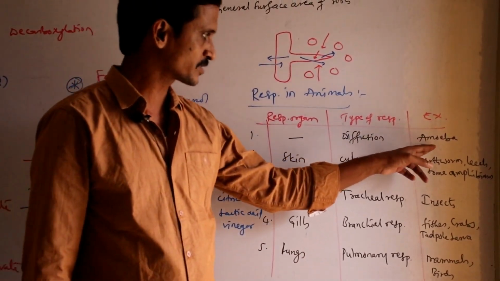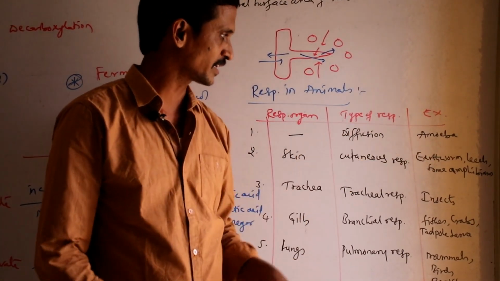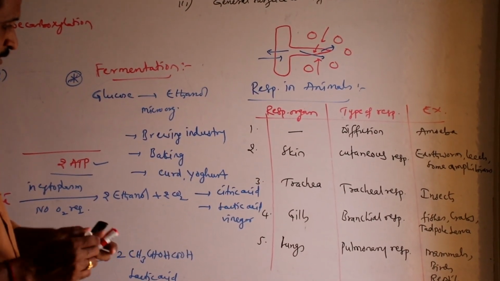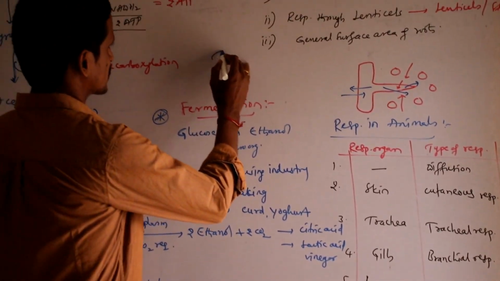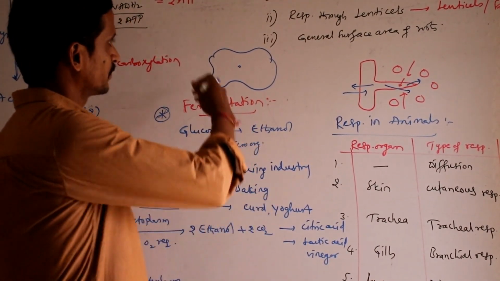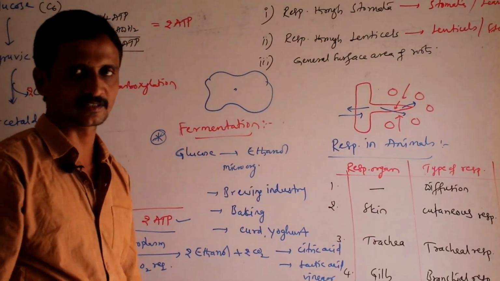When you see the unicellular organism like amoeba, they do not have a proper respiratory organ. Okay, so simply say, for example, consider this as amoeba living in aquatic medium.